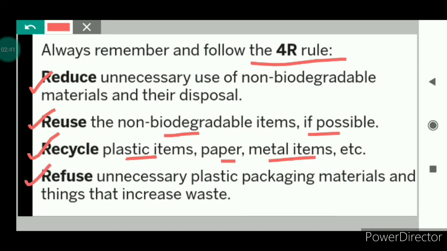Last is refuse unnecessary plastic packaging materials and the things that increase waste. For example, at shops, we can refuse plastic bags, and we can use cloth bags and jute bags in place of plastic bags. So this was all about the 4R rule.